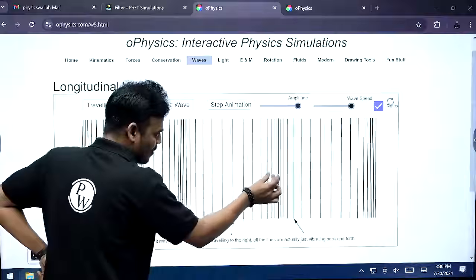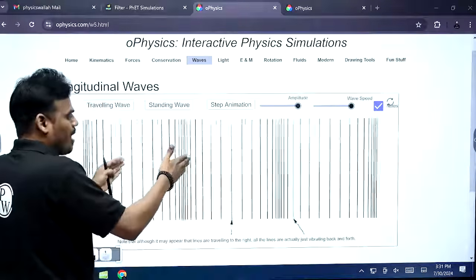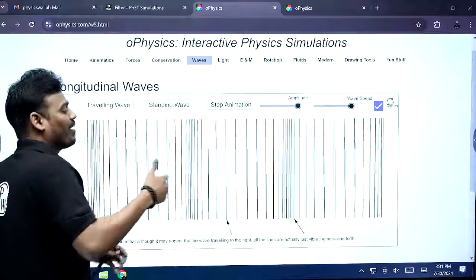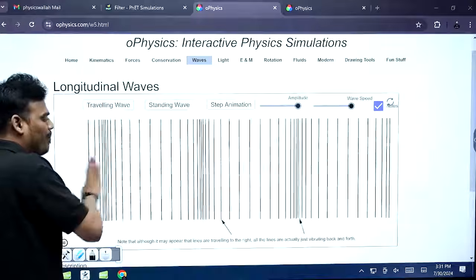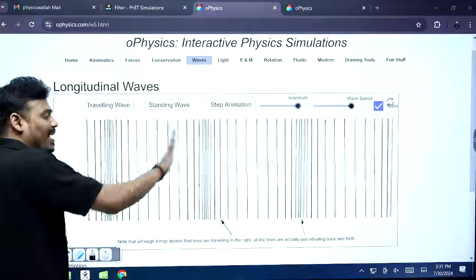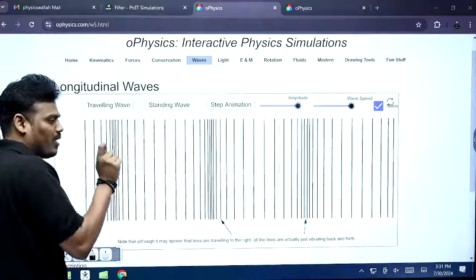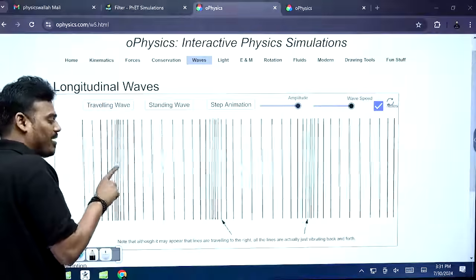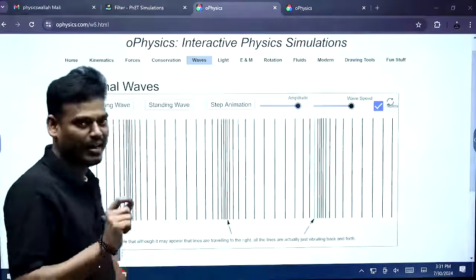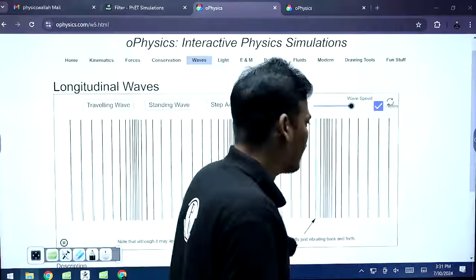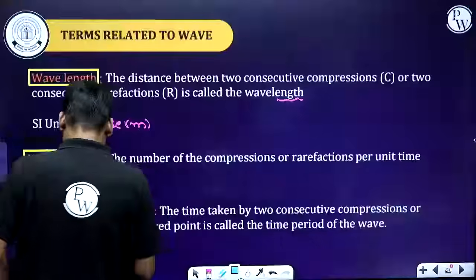Where the coils are apart, we call it a rarefaction. So in 1 second, the number of compressions or rarefactions per unit time is what we call the frequency of a wave. Got it?